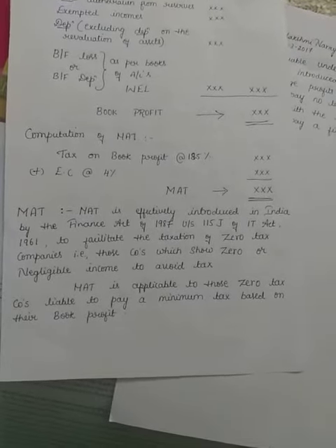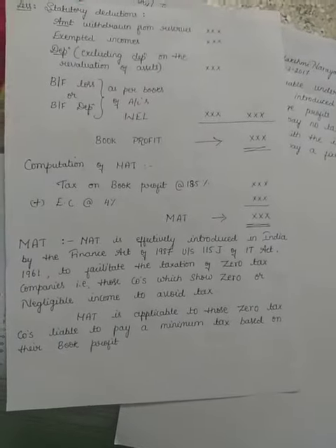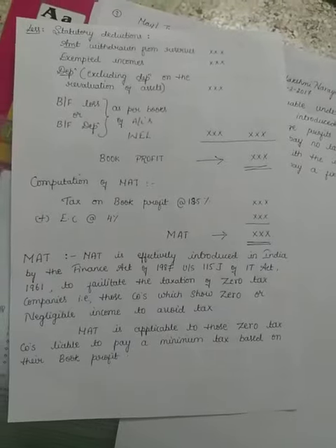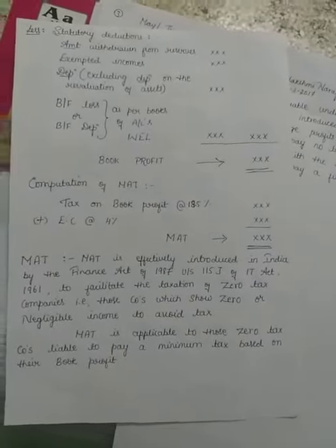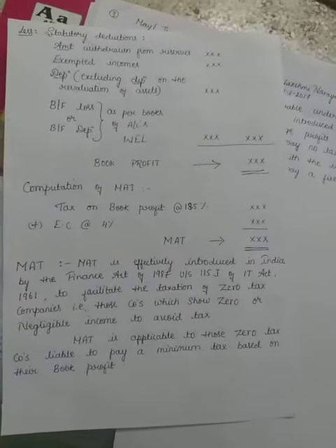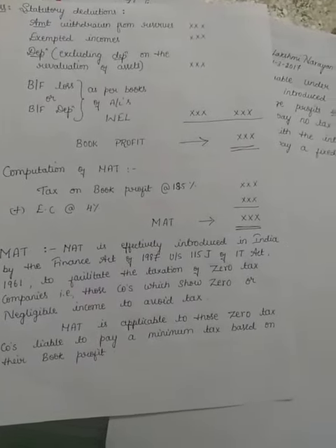In today's class, there is a continuation of the assessment of companies, that is, a normal provision has been calculated. The next here is MAT provision. MAT is a minimum alternative tax which was introduced in India in the year 1987. It is calculated under section 115JB of the Income Tax Act.